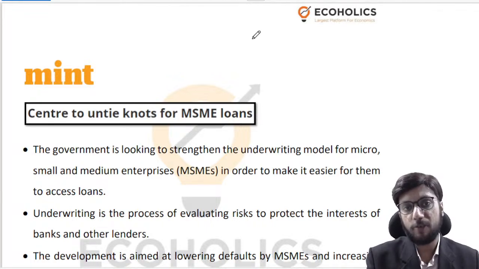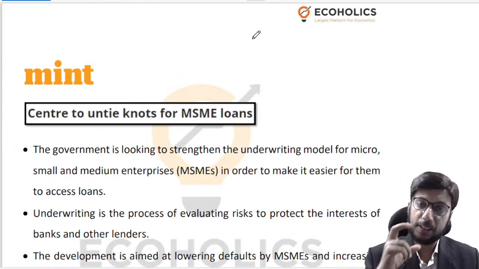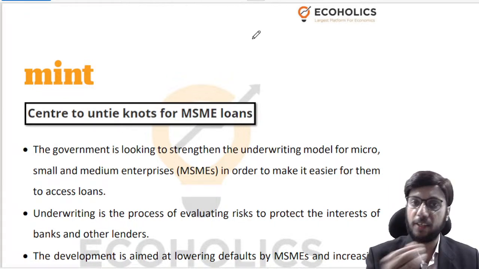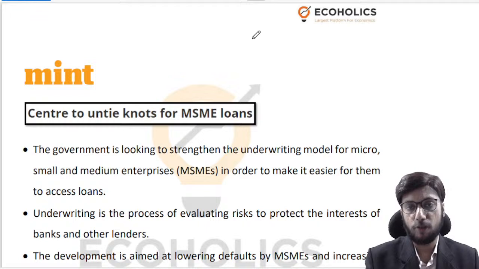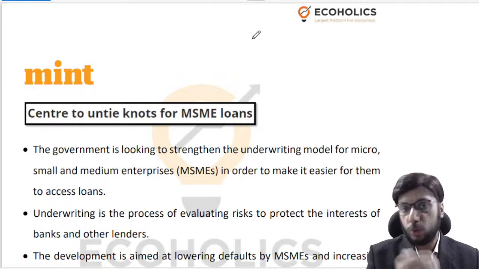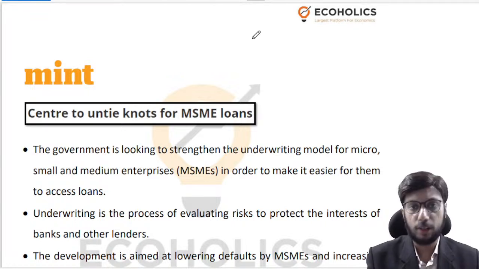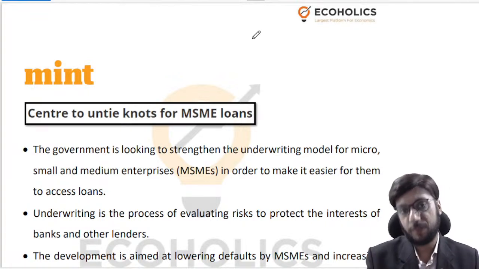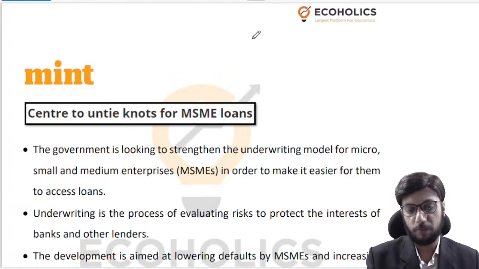So what I have decided from today onwards is that I will definitely try to bring small articles out of this newspaper, which are basically dealing with important topics, which are giving, let us say, 3-4 points worth of information, which can be used tactically if you're answering, let us say, a long answer question, which can be used also for answering a short answer question on this topic directly, right? So these kinds of articles I'll start covering from today onwards in my discussion with you guys.